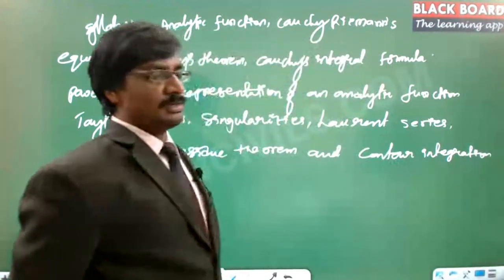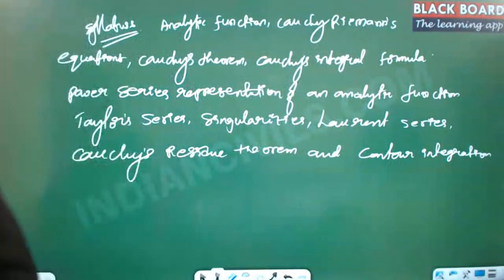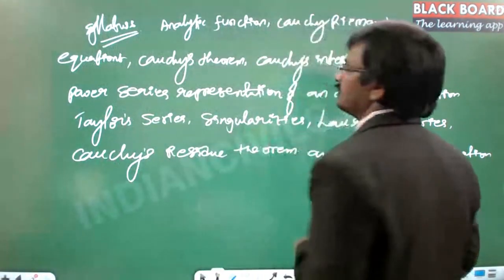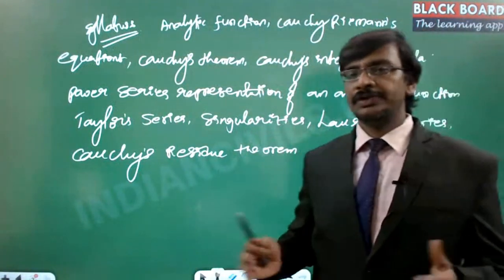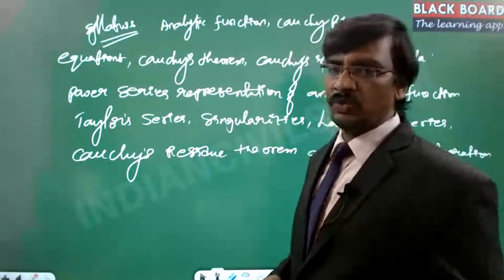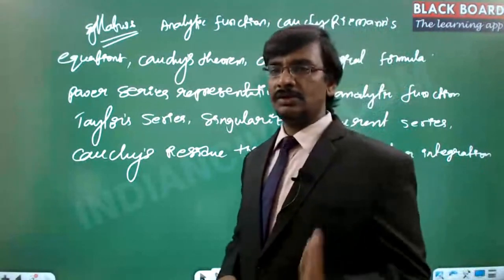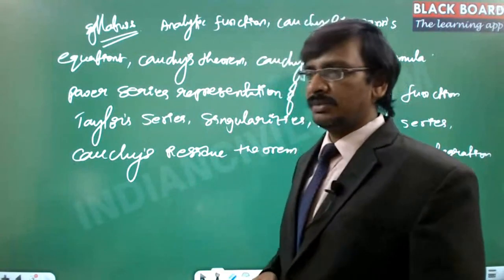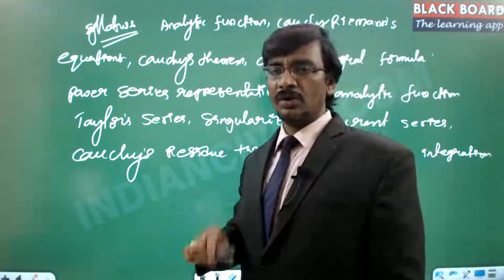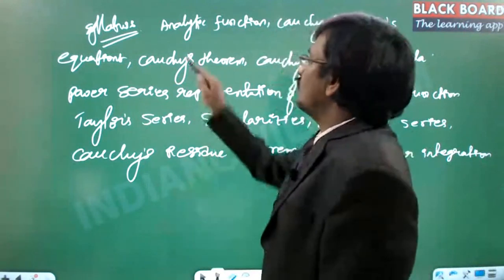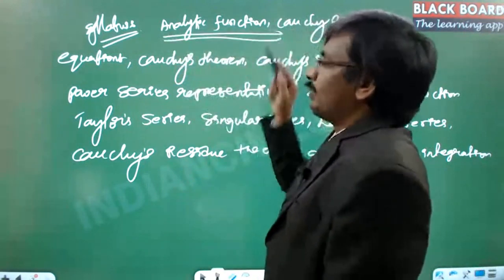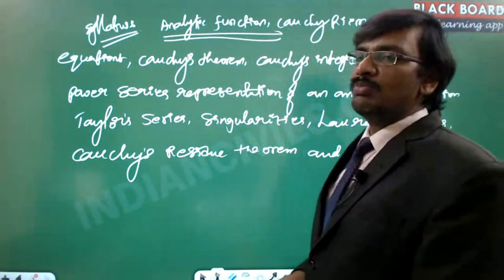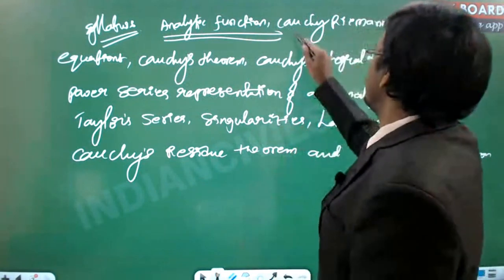So this is the complete syllabus, and this is the shortest syllabus possible. If you notice, the first thing we are going to discuss is the analytic function. If you try to correlate with real analysis, if the derivative exists for a function and it is a complex function, then that function is called an analytic function. That means the existence of the derivative for a complex function is called analytic. There are certain conditions to prove whether the function is analytic or not, and the minimum bare requirement conditions are called the Cauchy-Riemann equations.